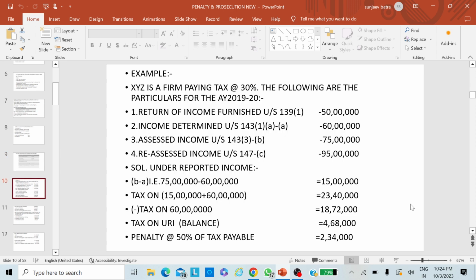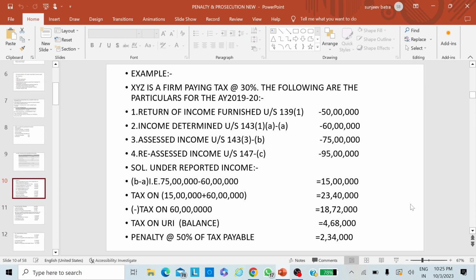Now in the next slide, it is a case of a firm. XYZ is a firm, and they have mentioned some particulars for the assessment year 2019-20. In this case, return of income has been furnished under section 139(1) at rupees 50 lakhs.